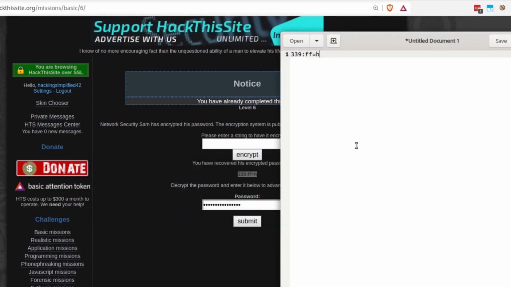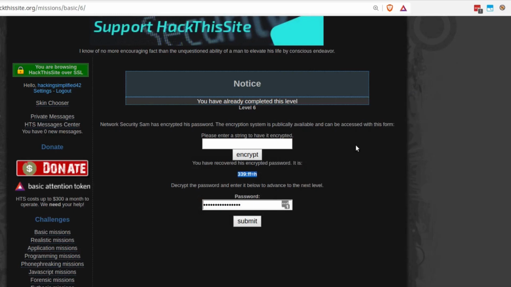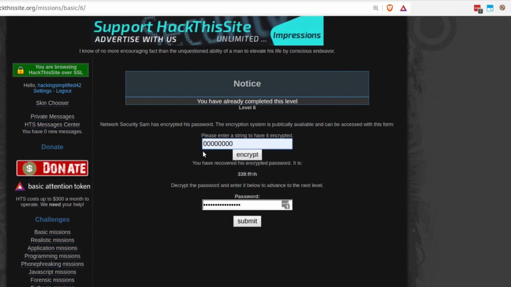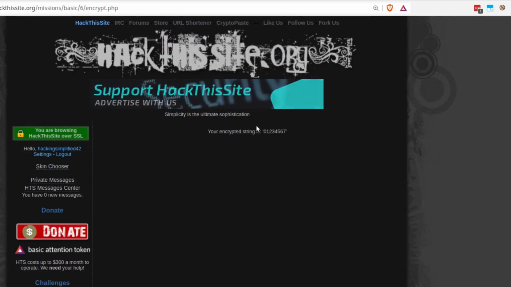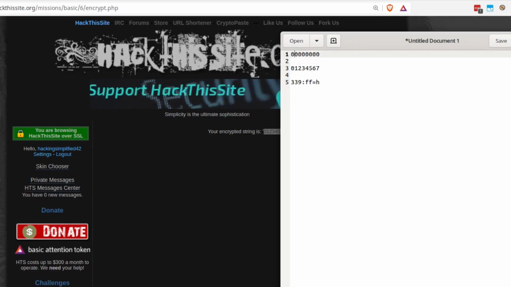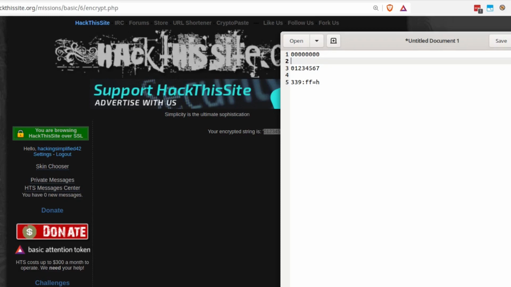So this is the encrypted message. What I'm going to try is enter a string 000, and we'll try to encrypt it and check how the encryption is transforming this plain text into cipher text. We see that it's doing a simple transformation, I guess. What I passed in and what I got, if we see carefully, it's basically shifting with one location.